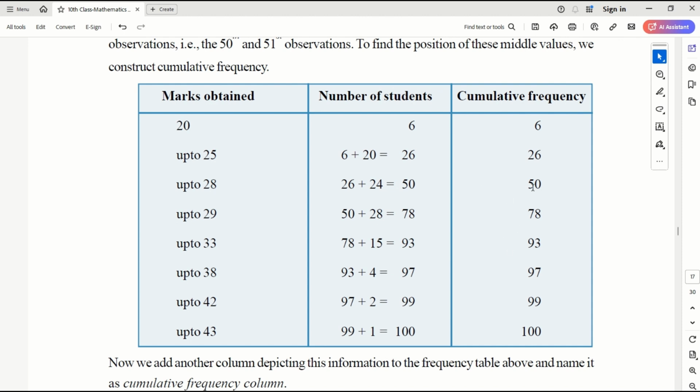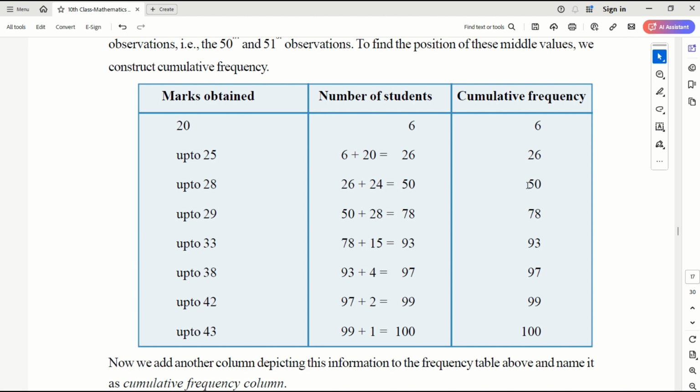Up to 28, how many kids got? This includes up to 20, up to 25, and up to 25 and 28. Correct. So, this is the sum of all the students who got up to 28 marks. So this way we actually form the cumulative. With this, we know how many students there are.